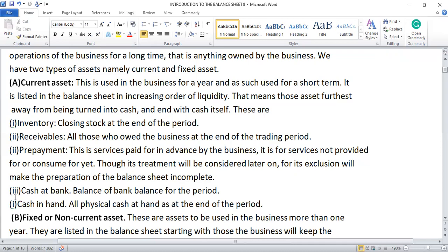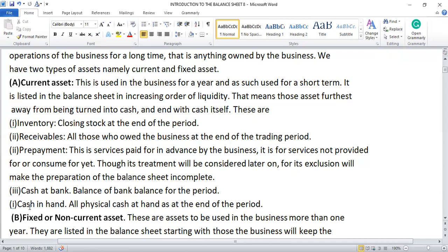Let us continue. Three, cash. Cash at bank. When we say cash at bank, what does it mean? It means the bank balance for the period. So at the end of the trading period, in your cash book, whatever balance is remaining, we say that is cash at bank.